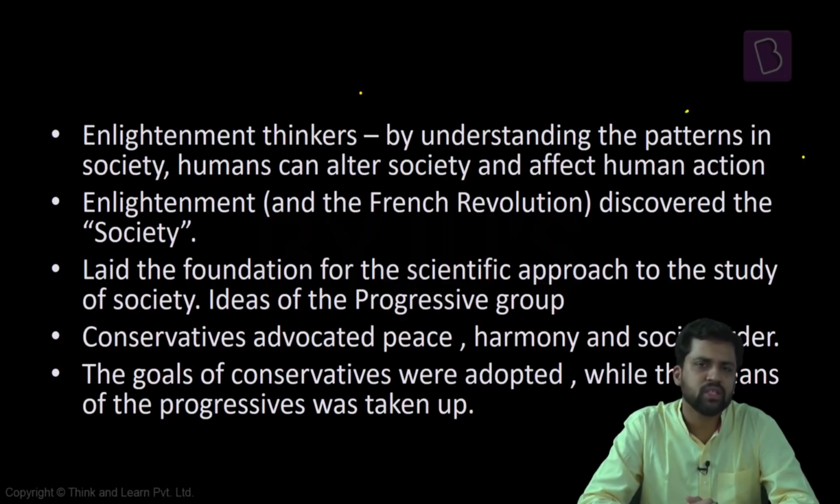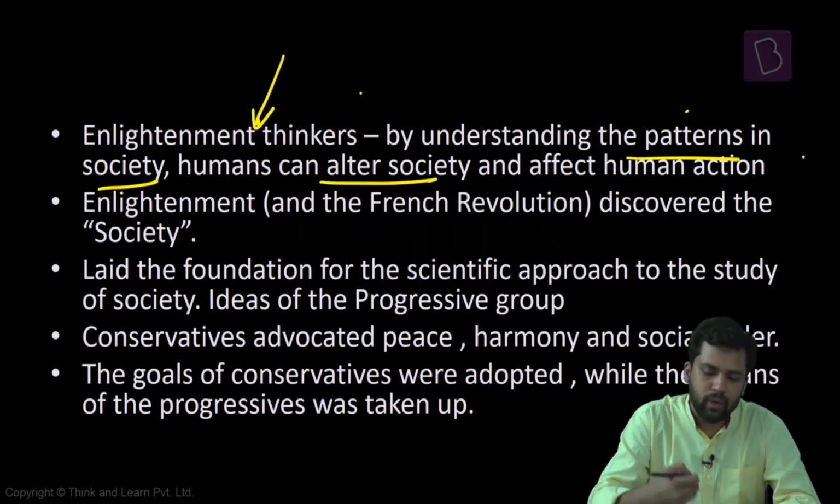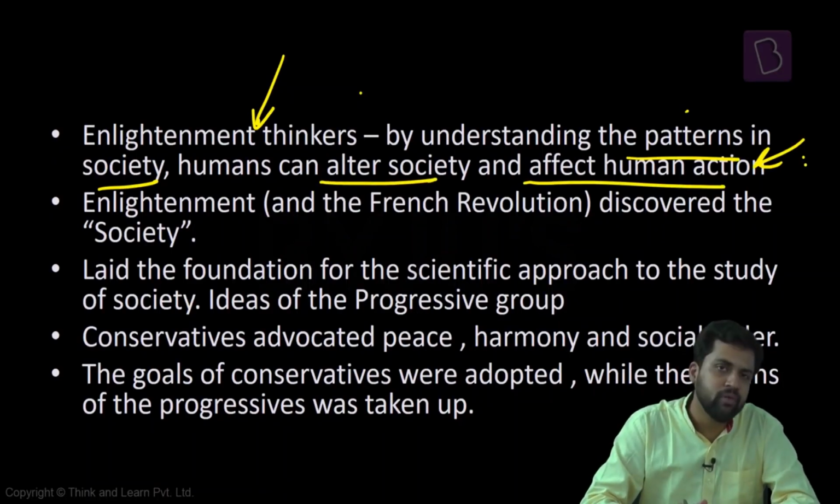Now, till that point of time, there were certain notions that if the society is doing good, it is because of human beings. If society is doing bad, it is because humans are evil. Now, enlightenment thinkers are basically changing this notion. They feel that we can understand the patterns of society. And if we are able to understand the patterns of society, then we can alter society. And if we are able to alter society, we can impact human action. So the way enlightenment thinkers are viewing society is different now.